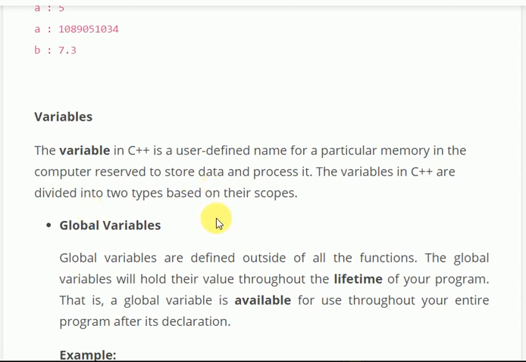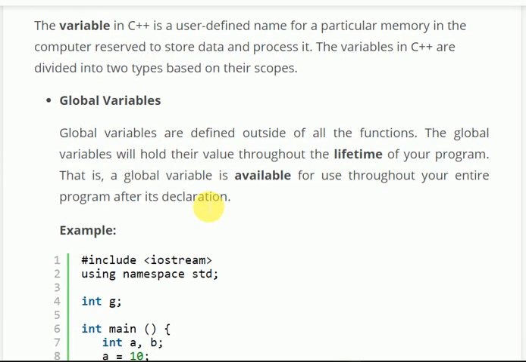Variables means identifiers. A variable in C++ is a user defined name for a particular memory location in the computer, reserved to store data and process. The variables in C++ are divided into two types, global and local. Global variables are defined outside of a function.